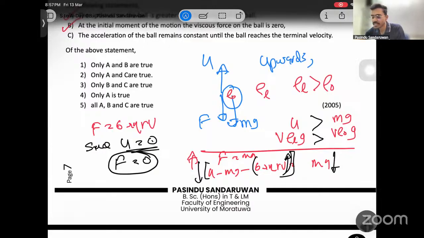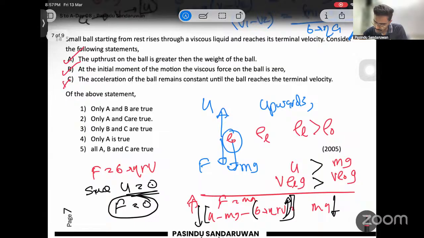Any object which is reaching a terminal velocity is traveling with a decreasing acceleration. Keep that in mind. So this is totally wrong, the acceleration of the ball does not remain constant. Then the answer is A and B.